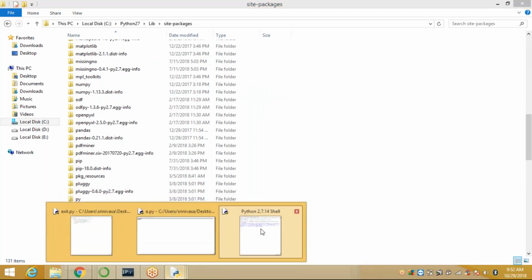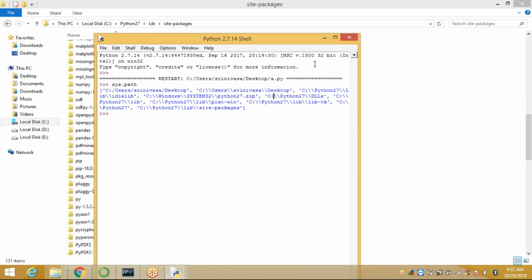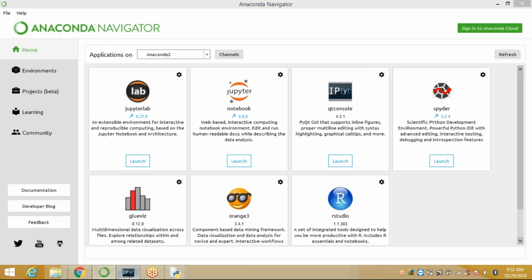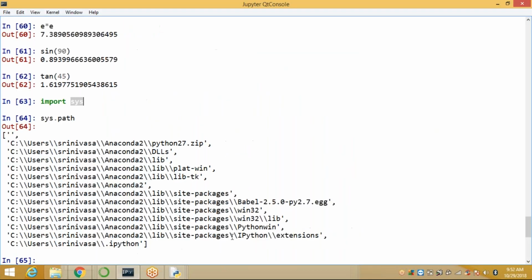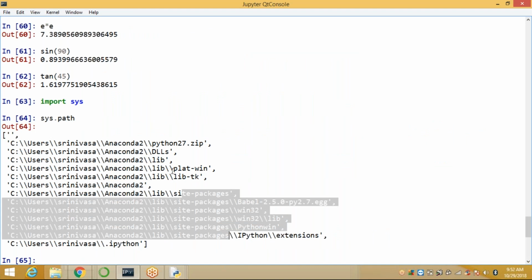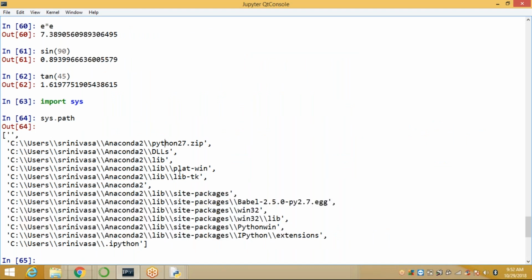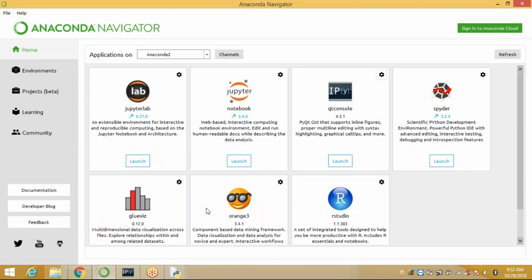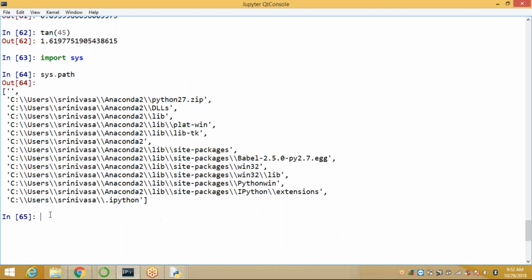Ideally it displays the desktop path by default, but in our Anaconda it doesn't display the desktop. See here, only these paths: site-packages, lib, DLLs, and Python 27. This is our system path, the current system path. Next.